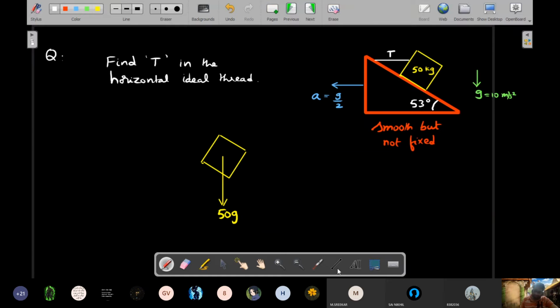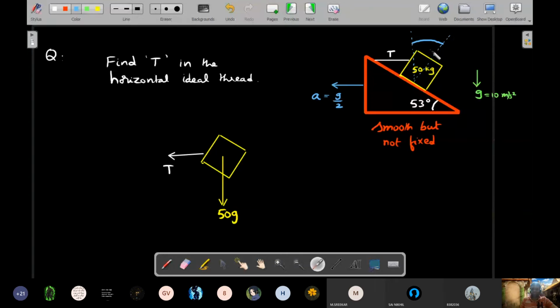The tension would be acting in the leftward direction, that I have to find out, and normal reaction would be actually, now I realize normal reaction's components are much better as compared to the 50g's component. So if normal reaction is this way, I'll just draw it in the figure. If normal reaction is this way, what is the angle made by the normal reaction with vertical? Can you help me with this angle in the figure? That would help me write the components here.